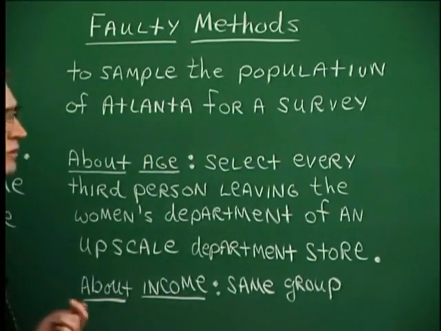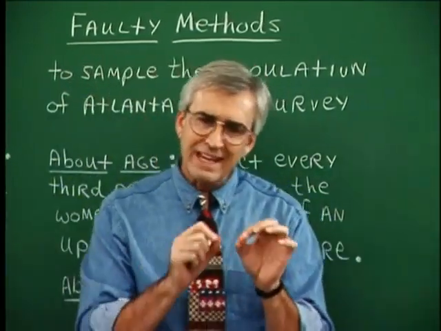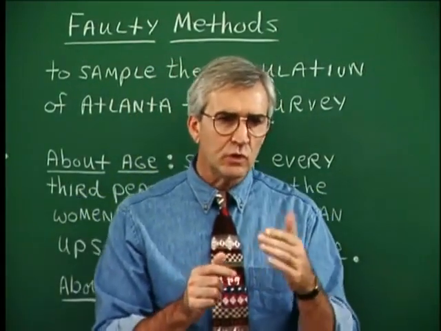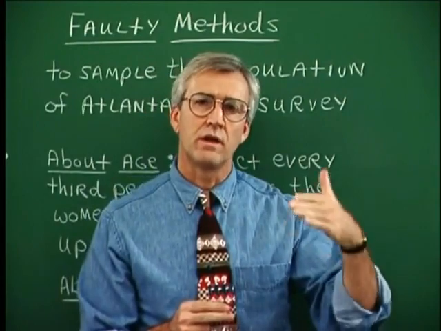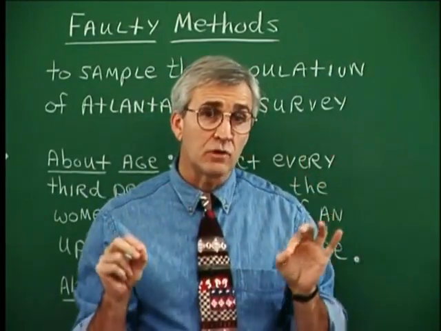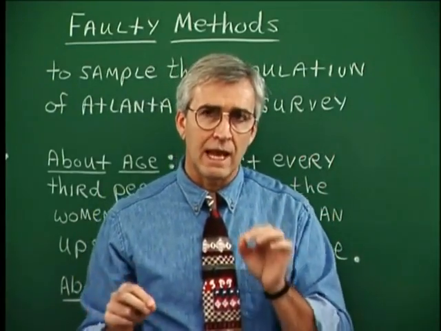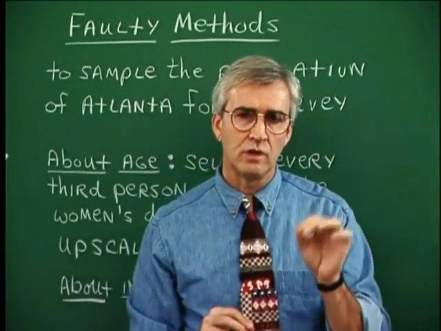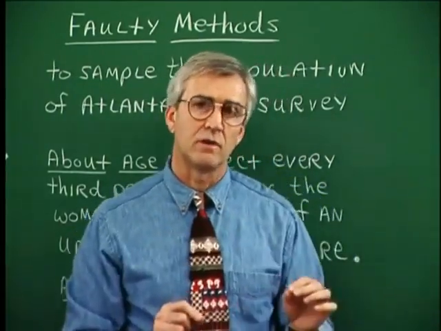Now, what do we do in such situations? Well, one thing is that if it's possible to associate the members of a population with a number, and we assign a number to all of the members of the population, a different number to all of them, and if we're able to choose numbers randomly, then we could select our sample in that way.